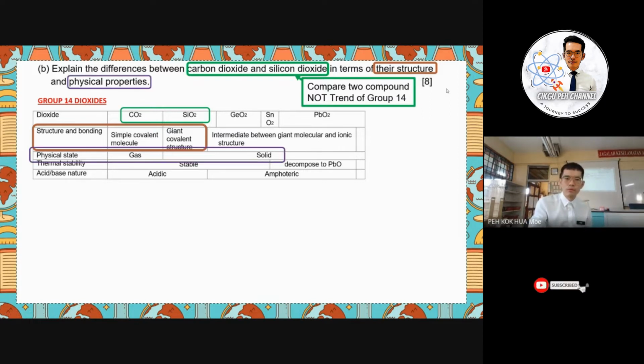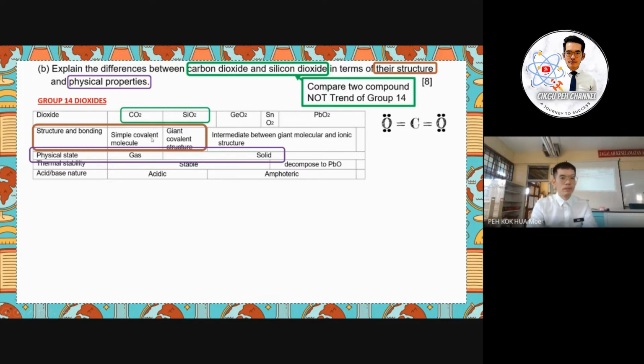Okay, the second, you have to state the physical state for carbon dioxide and silicon dioxide respectively. Silicon dioxide is actually a solid and carbon dioxide is a gas. Okay, so all this must already be in your mind for the structure and also the physical state. Firstly, how can we get 8 marks for the explanation of the structure and physical state?